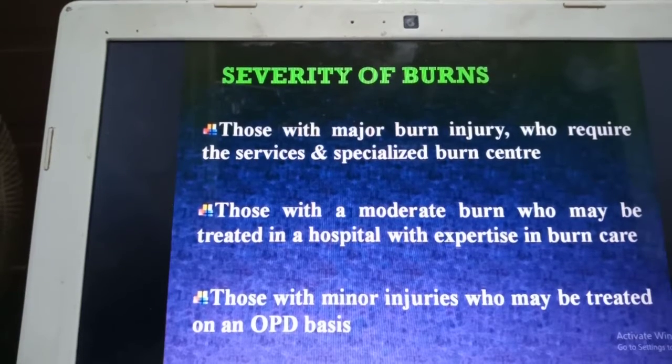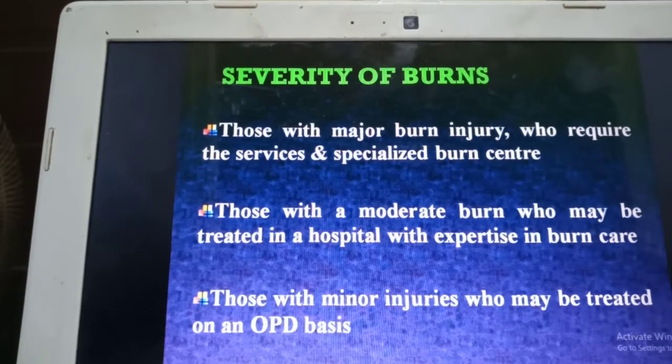Based on the severity, we classify burn injury into three types: minor, moderate and major. When do you call it a minor injury?